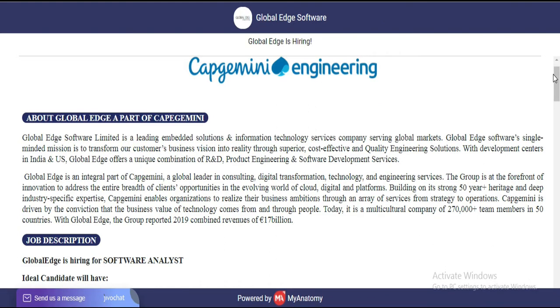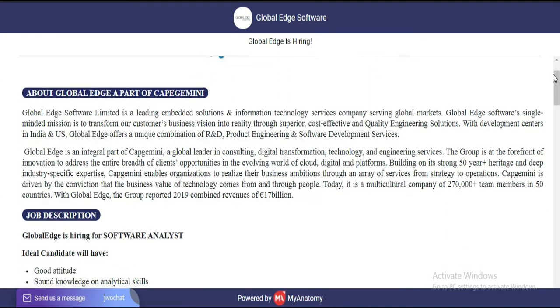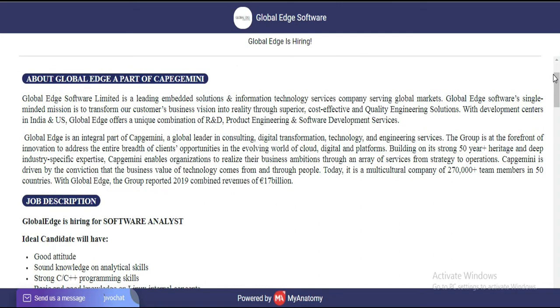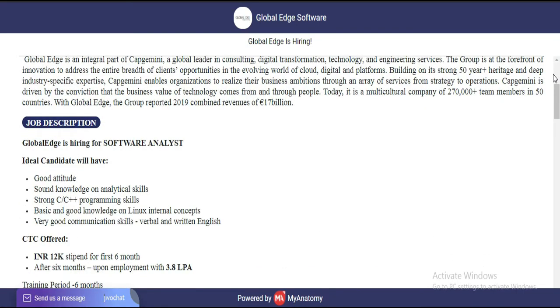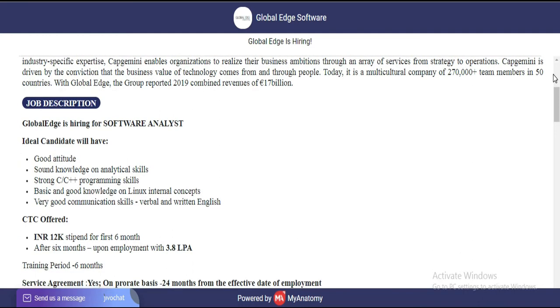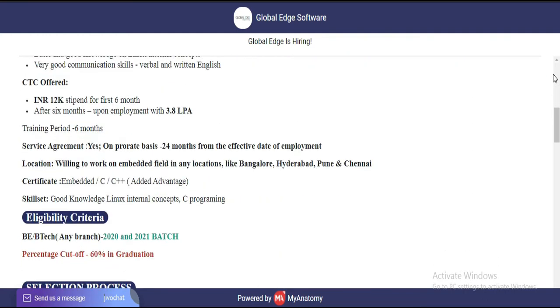So the first vacancy is for BE BTech and the role is software analyst. If you have knowledge about C and C++, then you can apply for this profile. The salary is 3.8 LPA and the job location is Hyderabad, Bangalore, Pune and Chennai. And there is a service agreement of 24 months.